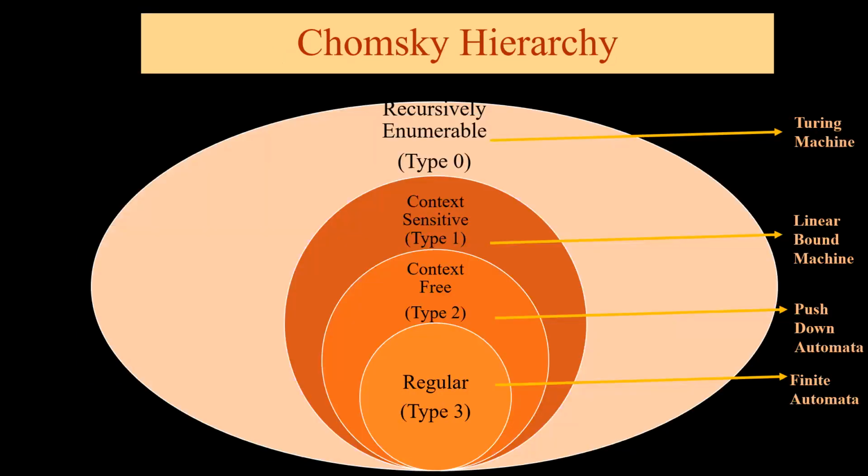We represent it diagrammatically. Type 0 represents recursively enumerable. Type 1 represents context sensitive. Type 2 represents context free, and type 3 represents regular language.